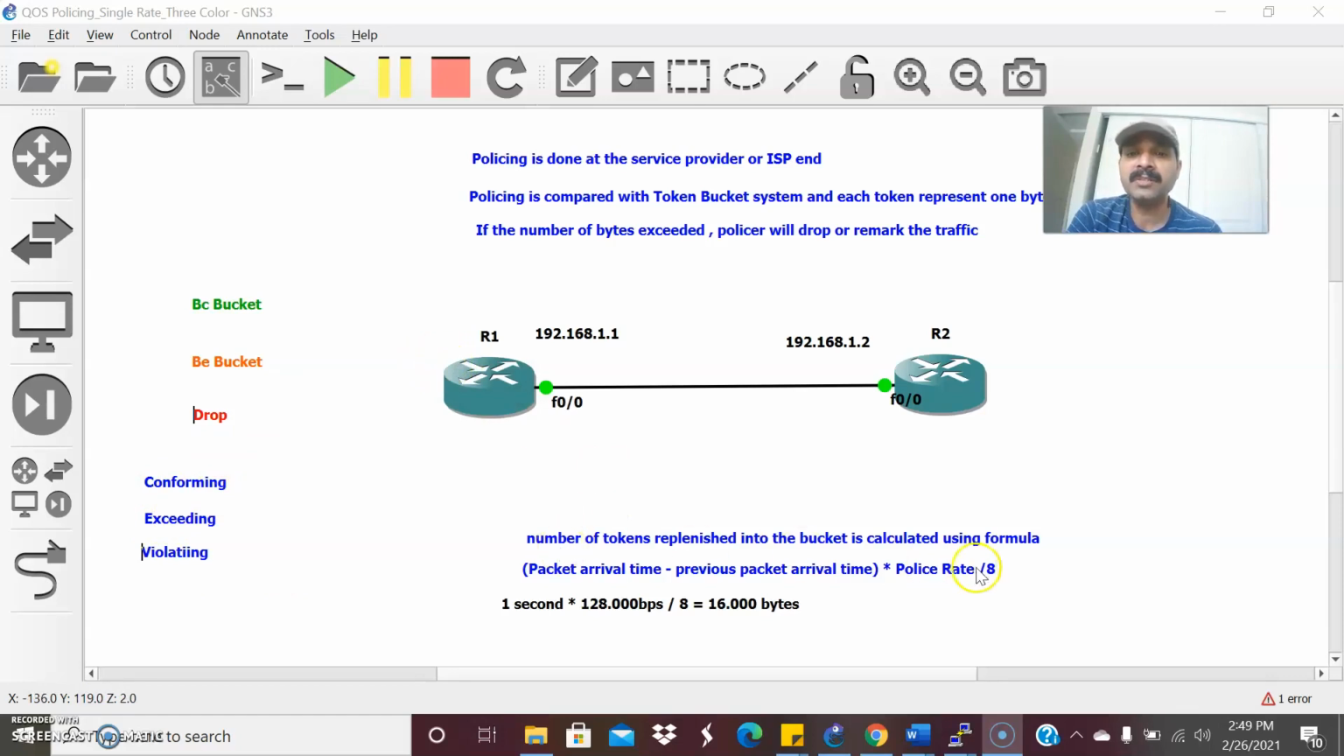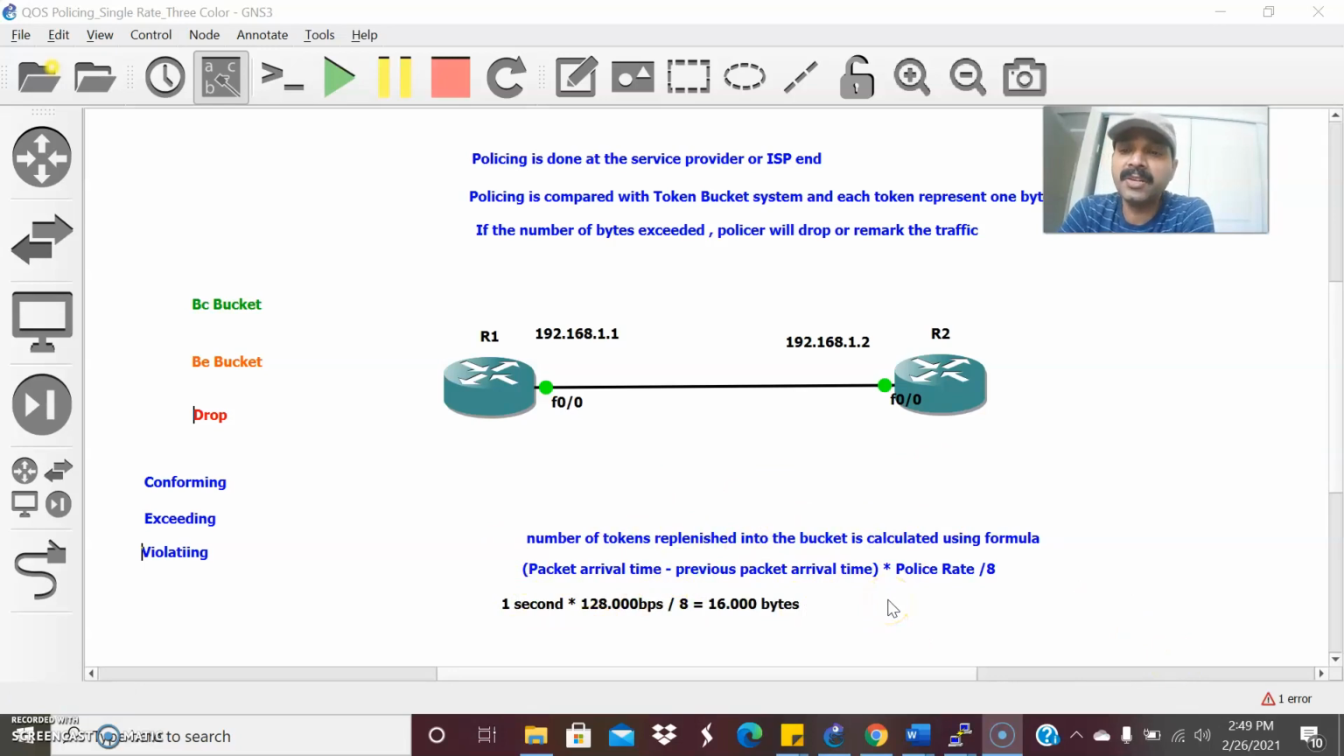So now let us go to the configuration. Before configuration, one thing I already explained: once the bucket is empty, we will again refill or replenish the tokens into the bucket. That is calculated using this specific formula: packet arrival time minus previous packet arrival time, times police rate, divided by 8. Think that after the bucket is empty, after 1 second, you receive a packet. That is 1 second times 128 Kbps, that is bits per second, divided by 8, which equals 16,000 bytes. So that is the number of bytes in the tokens. Each and every time we have to refill the bucket with tokens, and for that you use this specific formula.